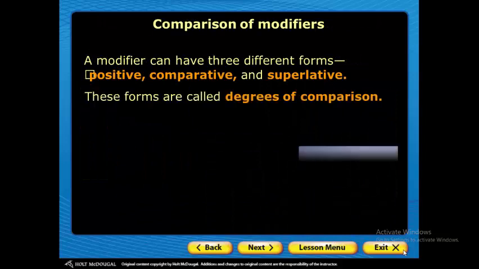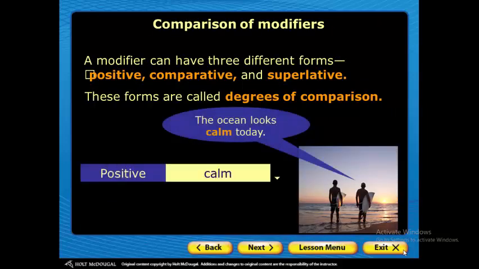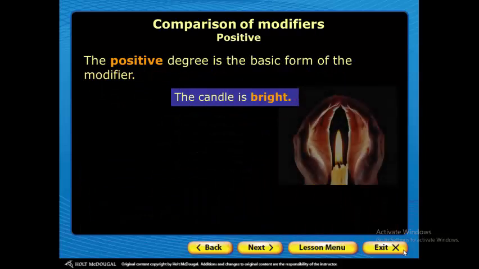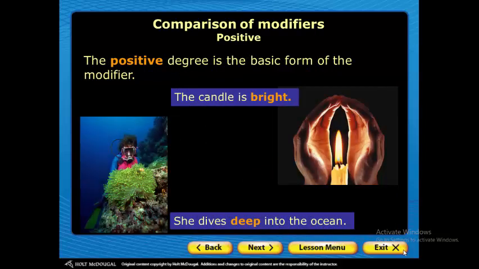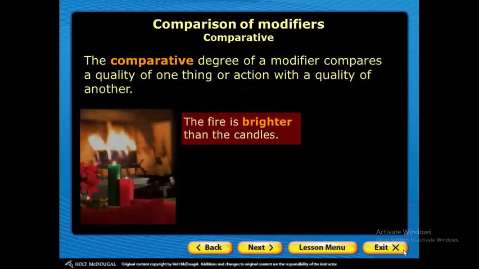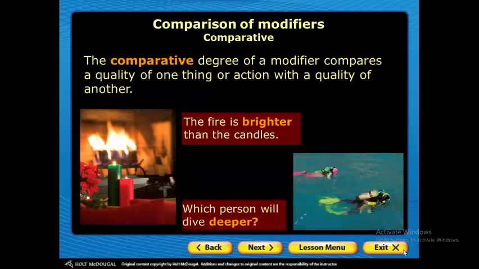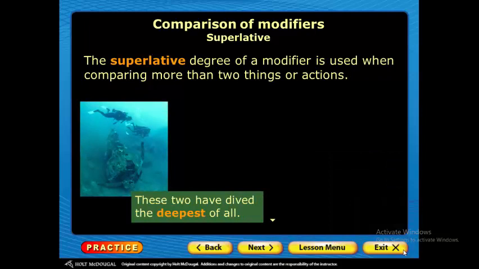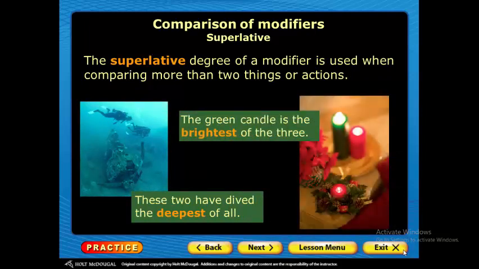We have more examples for the degrees of comparison. The ocean looks calm today. Positive, calm. Comparative between two, calmer, and more than two, the calmest. The candle is bright. She dives deep into the ocean. The fire is brighter than the candle, so I'm comparing between the fire and the candle. Which person will dive deeper? So I'm comparing between only two persons. The superlative: these two have dived the deepest of all. The green candle is the brightest of the three. So this is between more than two.